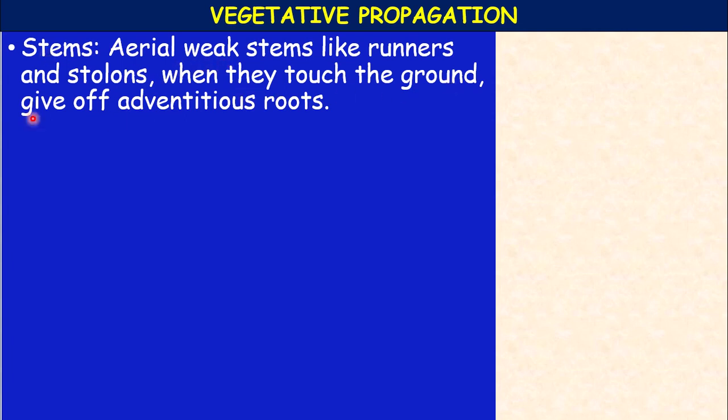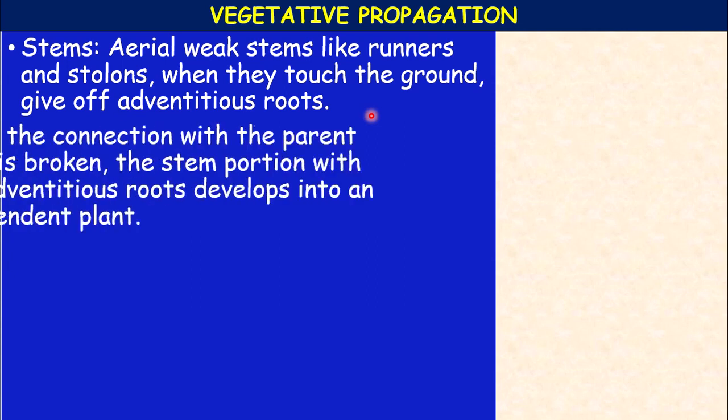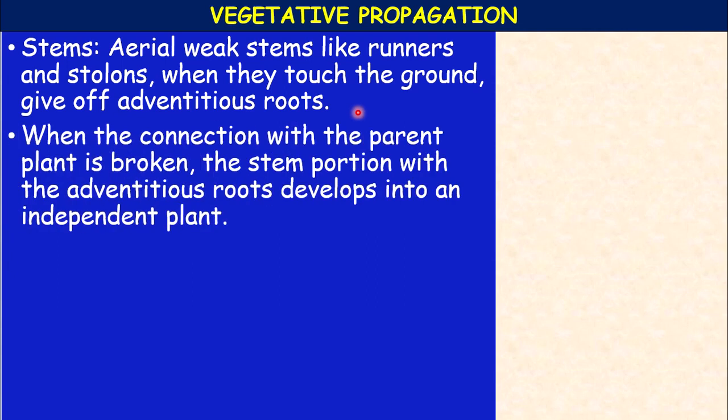When they touch the ground, they give off adventitious roots, and when you detach them and keep them separately, they grow into independent plants. When the connection with the parent plant is broken, the stem portion with the adventitious roots develops into an independent plant.